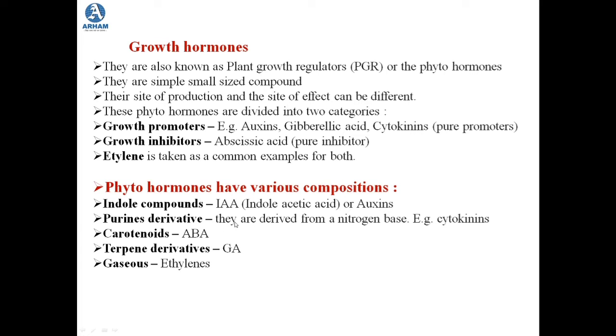That means they are derived from the nitrogen base. Then abscisic acid has carotenoid as its derivative. Gibberellic acid has terpene derivatives, and ethylene is gaseous in nature. So ethylene is the only growth hormone which is gaseous in nature.